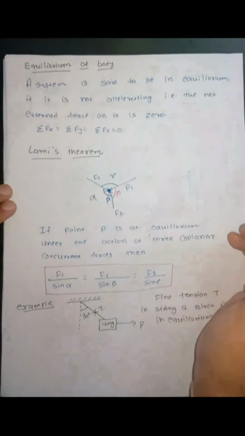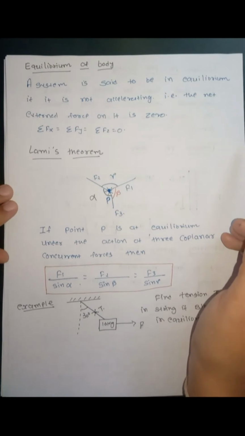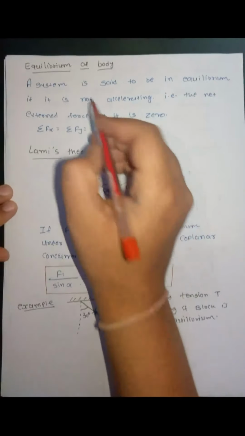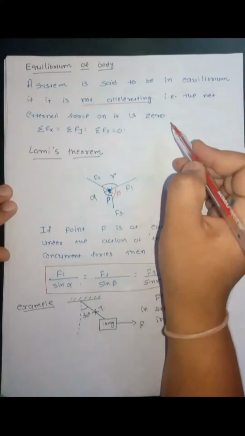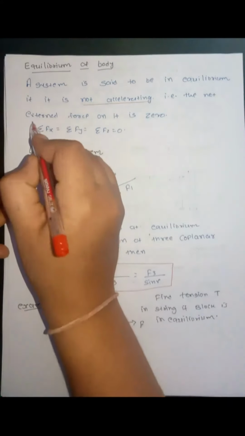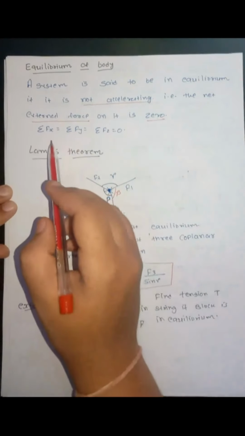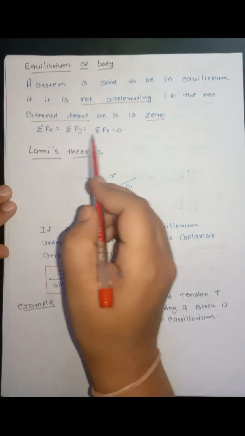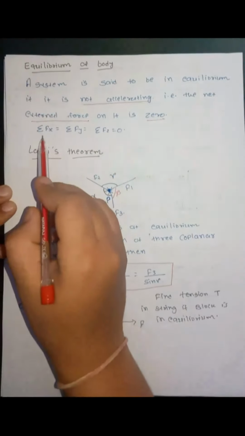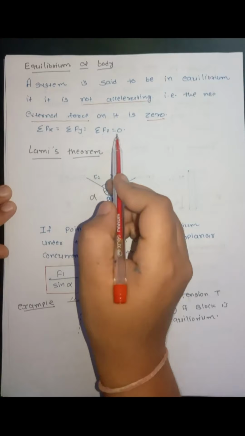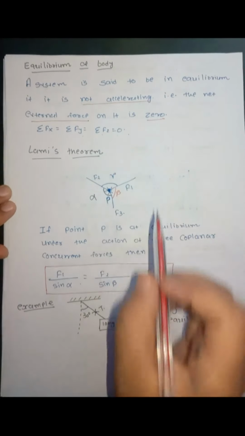Now we will understand the equilibrium of a body. The body is said to be in equilibrium, or the system is said to be in equilibrium, if it is not accelerating. It is not accelerating, that means the net external force on it is zero. So force acting on the system along all the directions is zero. So summation Fx is equal to summation Fy is equal to summation Fz is equal to 0.